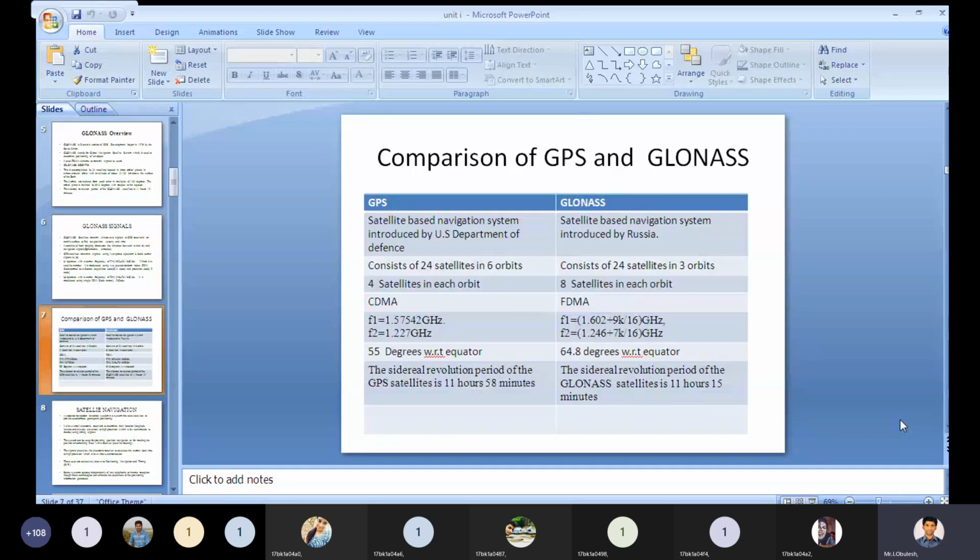The next is the comparison of GPS and GLONASS. You need to see the comparison table carefully. You have to tell the comparisons clearly. All of you read it out carefully.